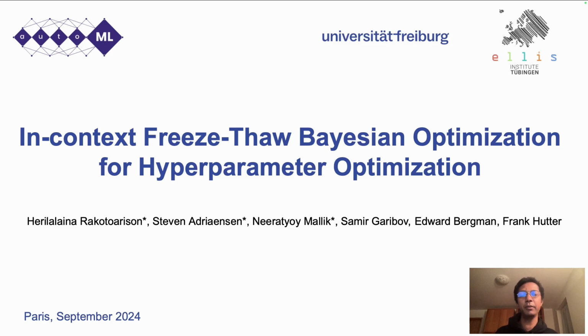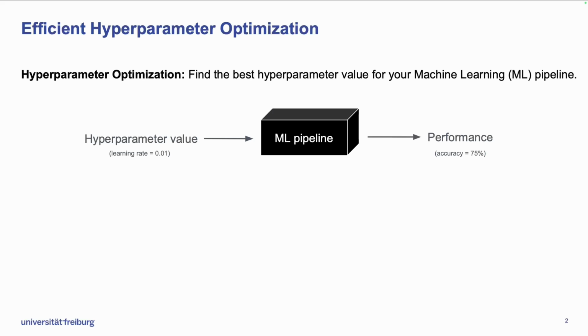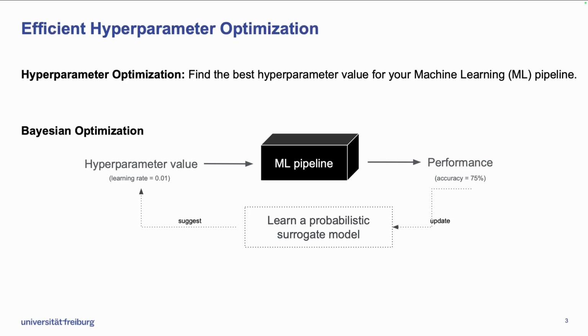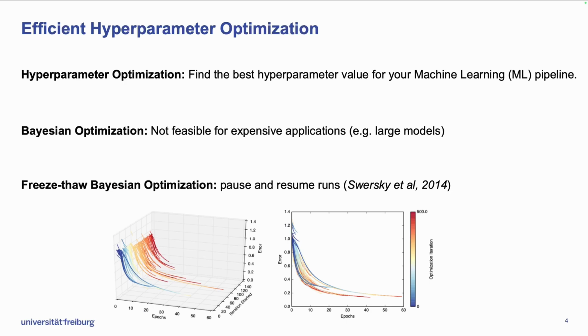Hyperparameter optimization is the focus of our study. We know that manual tuning or grid search is very inefficient for this task because it is costly, time-consuming, and prone to error. Bayesian optimization stands as a promising alternative by automating the search process. But still, traditional Bayesian optimization will not scale to expensive applications. So that's where our work comes in.